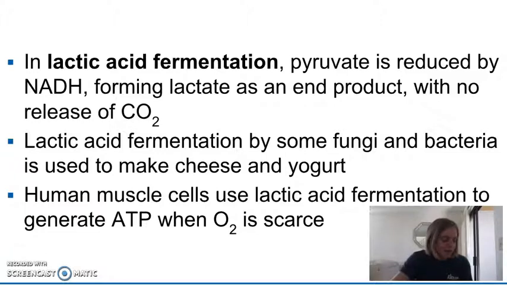The other type of fermentation is known as lactic acid fermentation, and in this case the pyruvate is the final electron acceptor, and that pyruvate gets reduced by NADH, which produces lactate, but there's no release of carbon dioxide. We use lactic acid fermentation to make cheese and yogurt, so the lactic acid fermentation by fungi and bacteria helps us make cheese and yogurt.